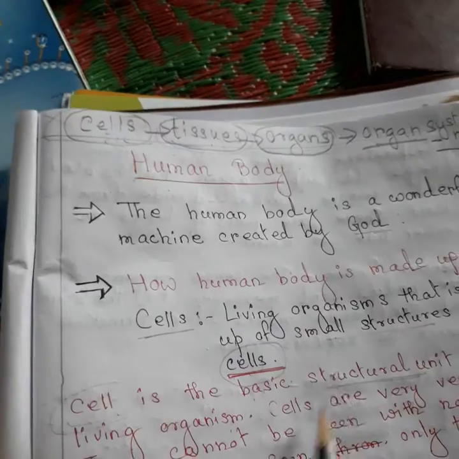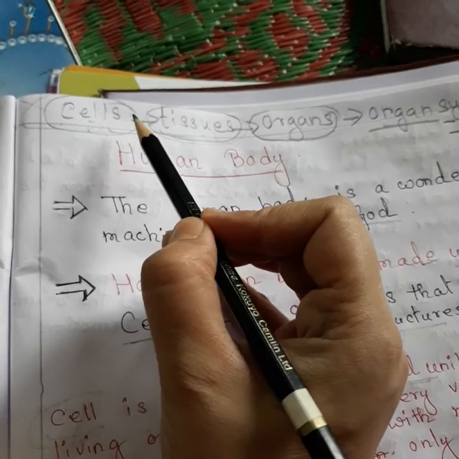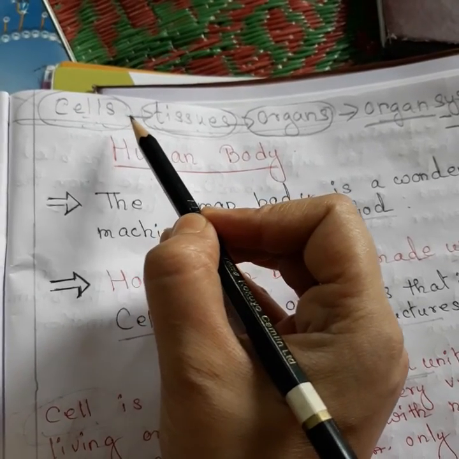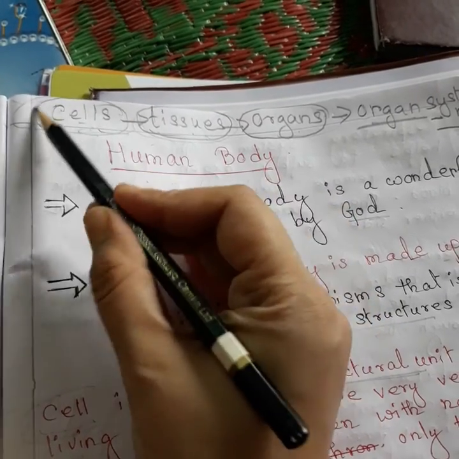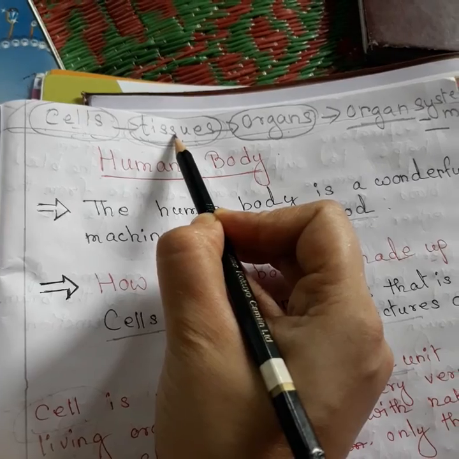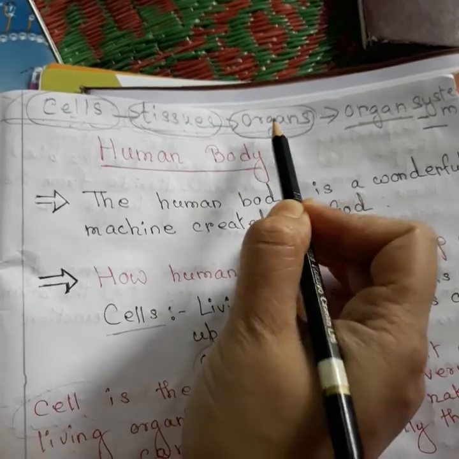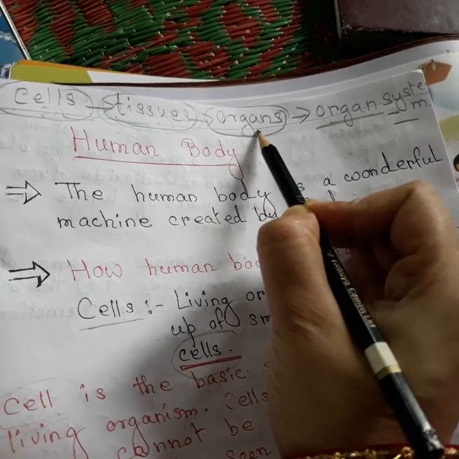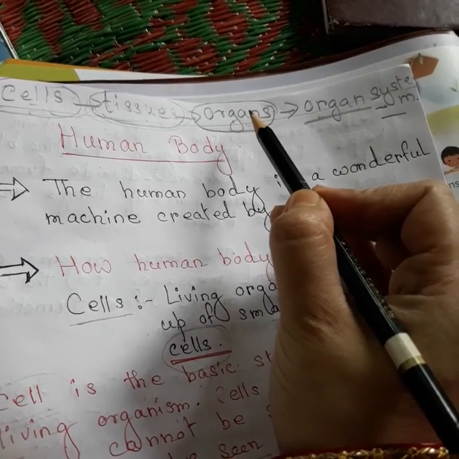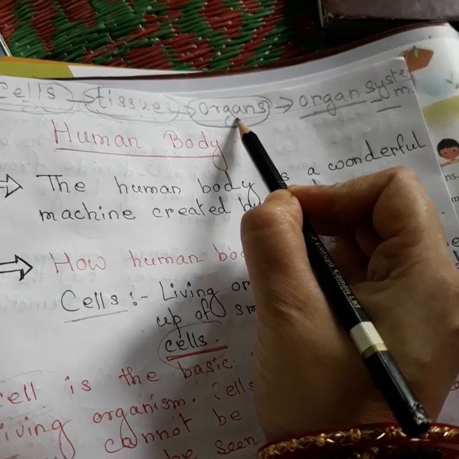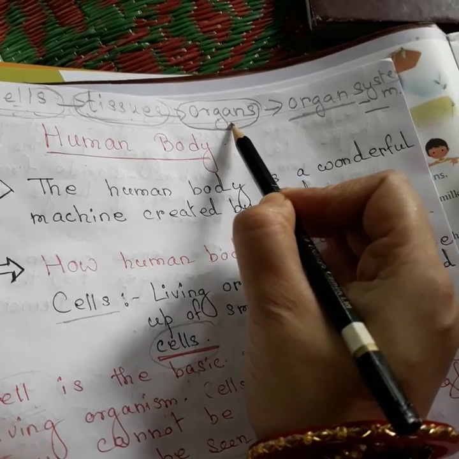Now listen to this. First we have to understand that our body is made up of different cells which are very tiny and which cannot be seen through our naked eyes. When these cells group together, tissues are formed. And when tissues are grouped together, organs are formed. Organs are of two kinds: internal organs and external organs. Internal organs are those which are located inside our body and which cannot be seen.